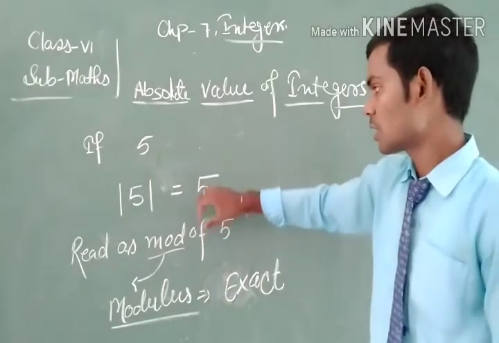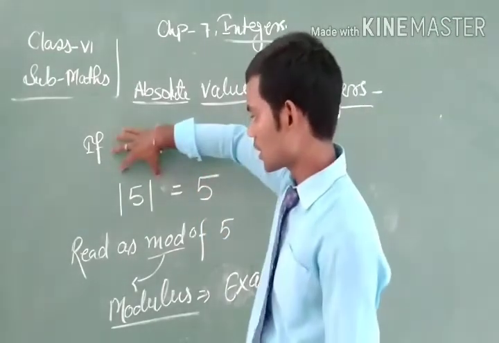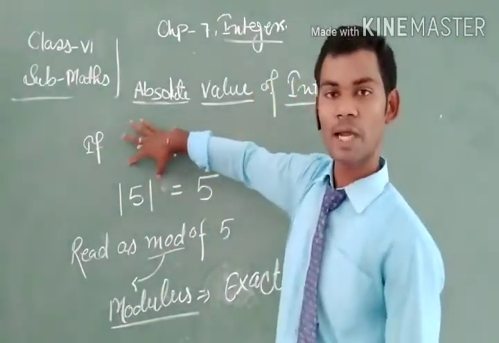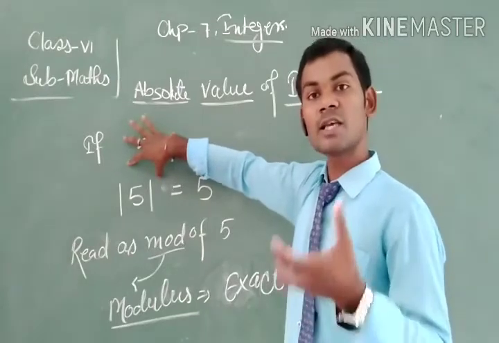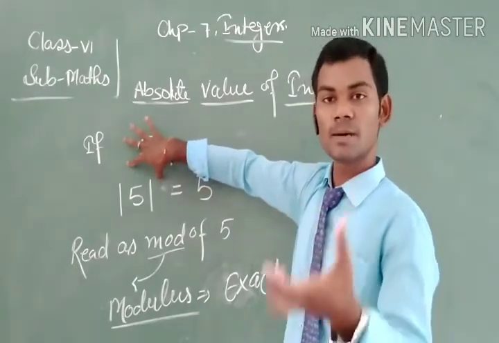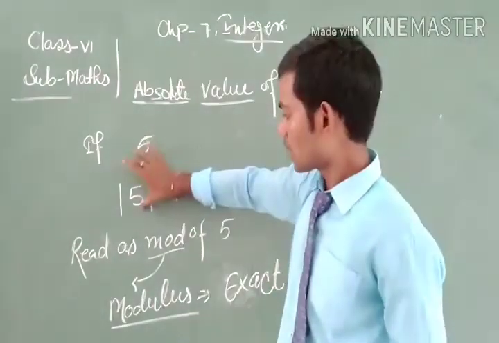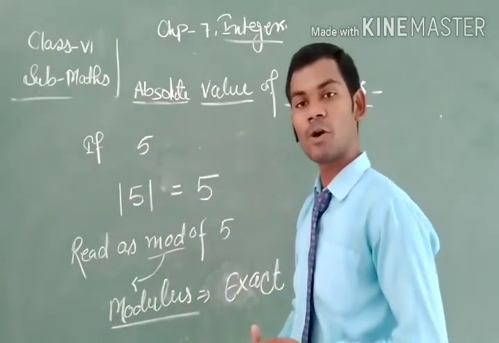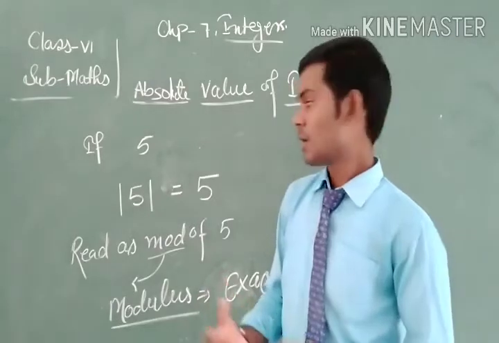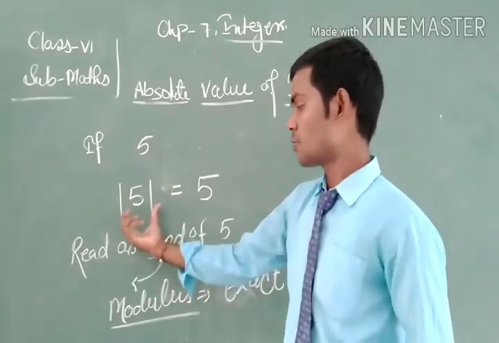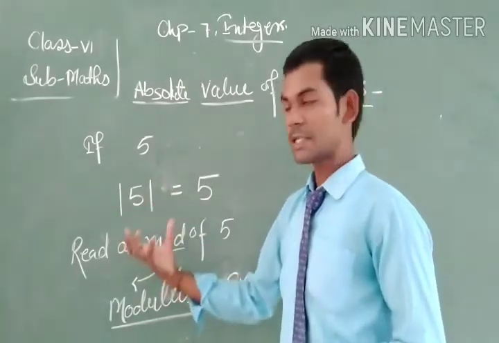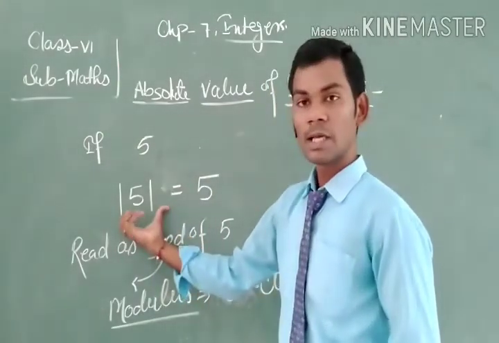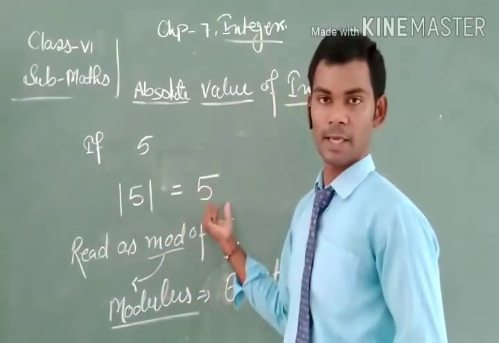Here the meaning of mod is that we have to find the initial value of the number. Since 5 is already in its initial form, if we find its initial form by this method, we get 5 again.